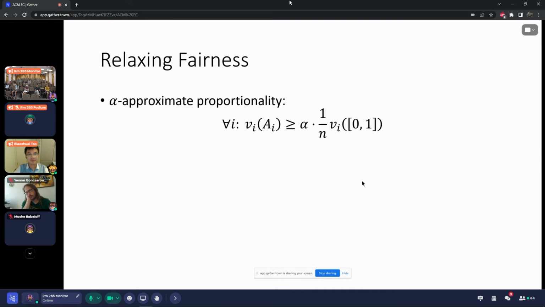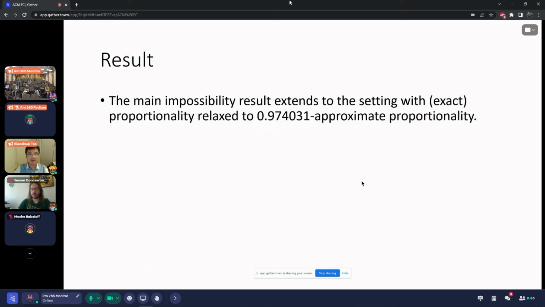So I'm also briefly going to describe what I have for relaxing the fairness. The proportionality can be naturally relaxed to alpha-approximate proportionality, which is shown here. This is a natural way to relax proportionality. And the main impossibility result can be extended to the setting where the exact proportionality is relaxed to some 0.97-approximate proportionality. The proof is mostly similar, but requires a lot of bound analysis.